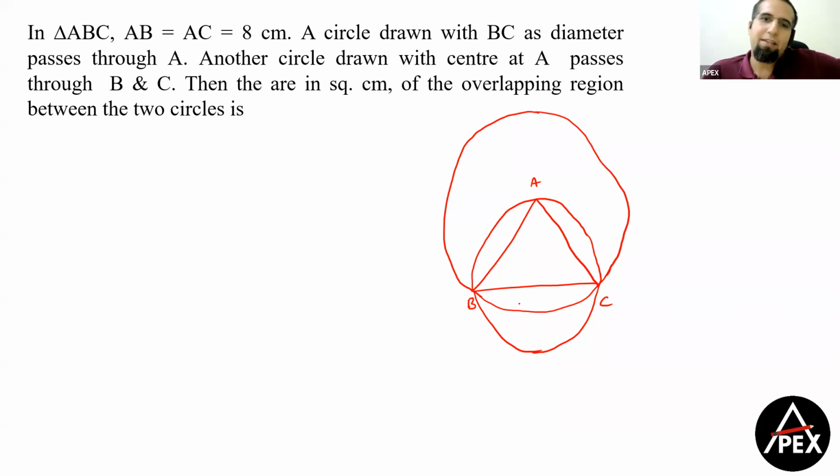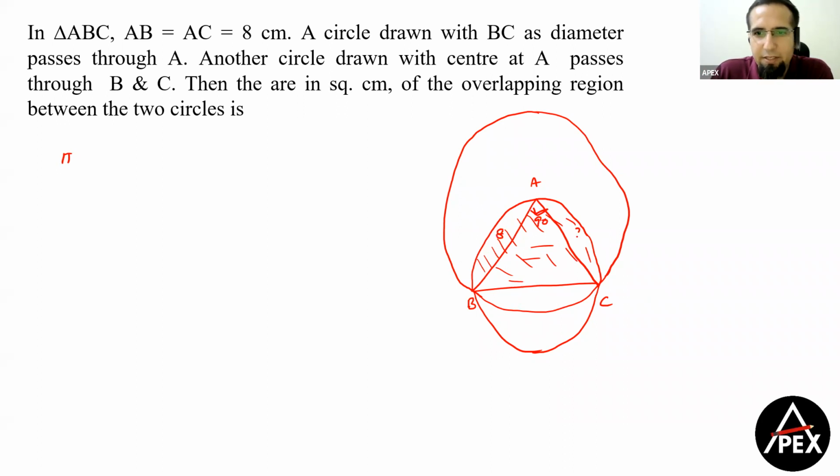Now the question is asking you to find the overlapping region of both the circles. If you observe, the overlapping region of both the circles will be this part completely. Now what is this part? This part is a semicircle with diameter BC. If BC is the diameter, then I know that angle A is equal to 90.